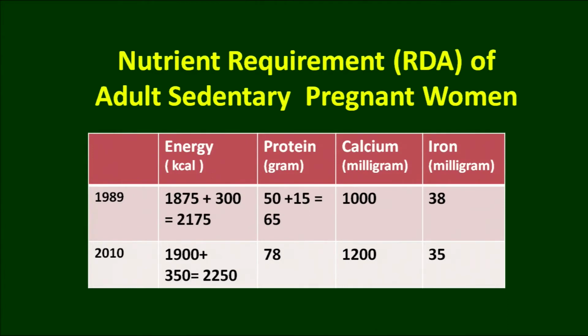There is also an increase in other nutrient requirements. So, 78 grams of protein, 1200 milligrams of calcium and 35 milligrams of iron is required for the sedentary pregnant woman. When we are talking about the moderate pregnant woman, only the calorie difference will be there, the rest of the requirement will be similar. Same is the case with the heavy pregnant woman.